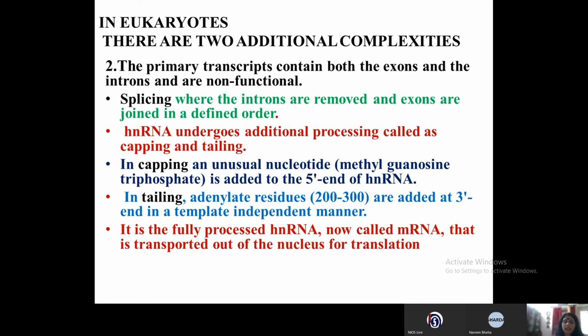Once all these 3 processes are complete, only then the hnRNA, which is a non-functional RNA, becomes the mRNA, which is a functional RNA, and then it is transported to the cytoplasm.